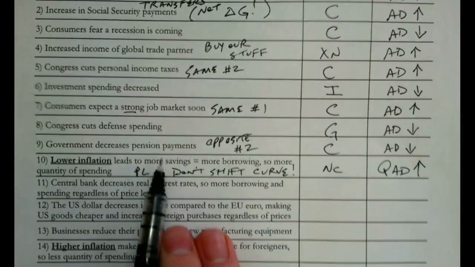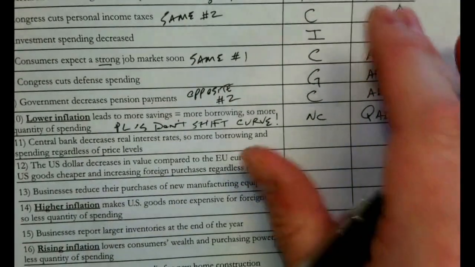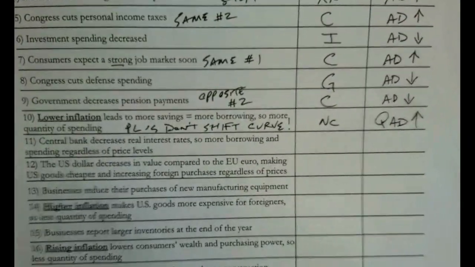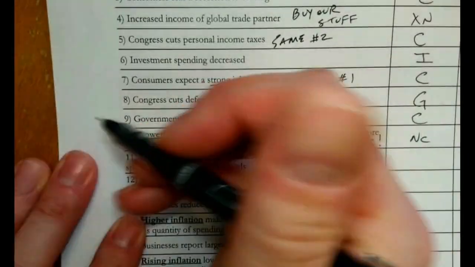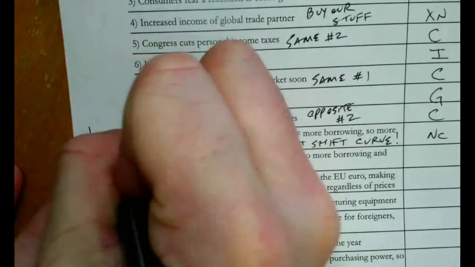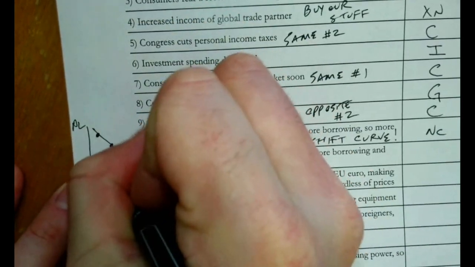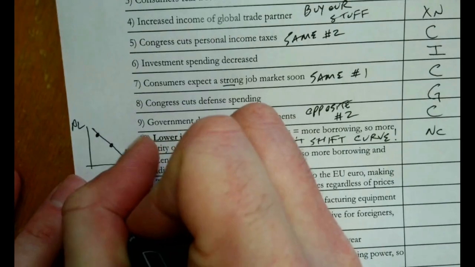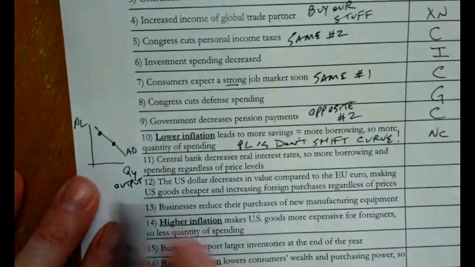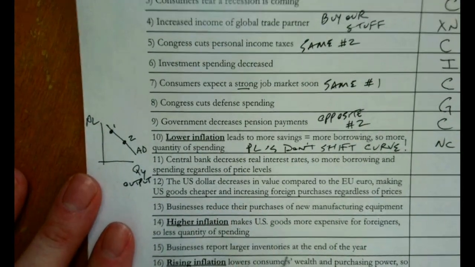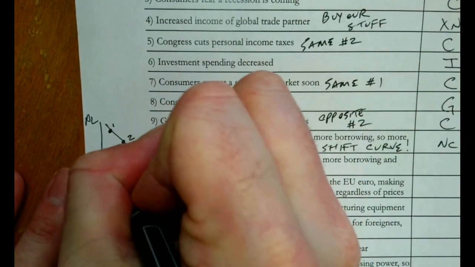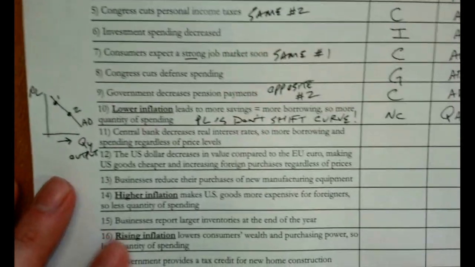And the real reason here is just because the aggregate demand curve actually builds in those inflation levels. So if we were to draw a graph off to the side, aggregate demand comes down. It's really just saying our price levels went down. And that's our quantity of output over here, right? Our real GDP. And it's just saying we went from 0.1 to 0.2. That's what that one looks like. So we had more quantity of spending, but we didn't actually change aggregate demand.